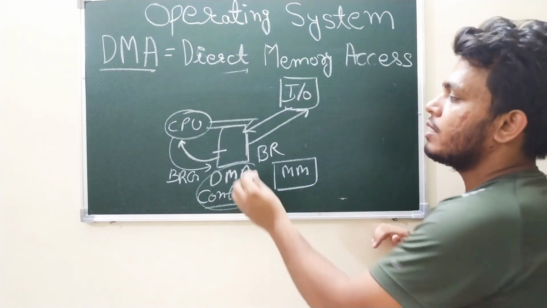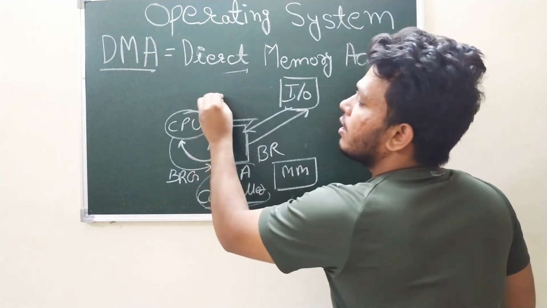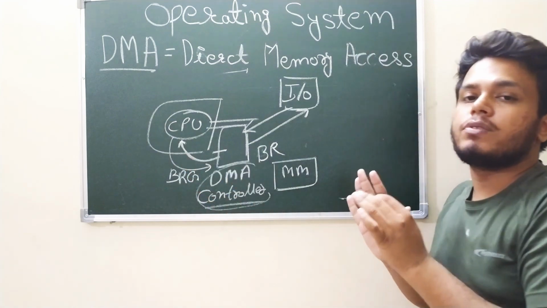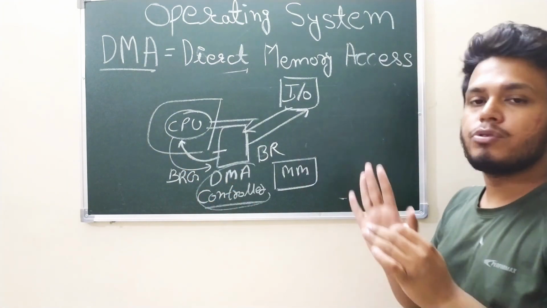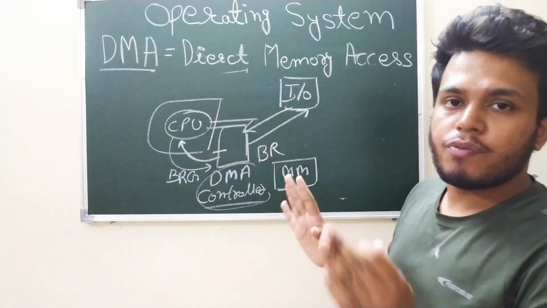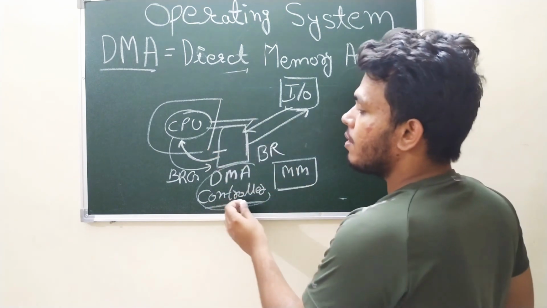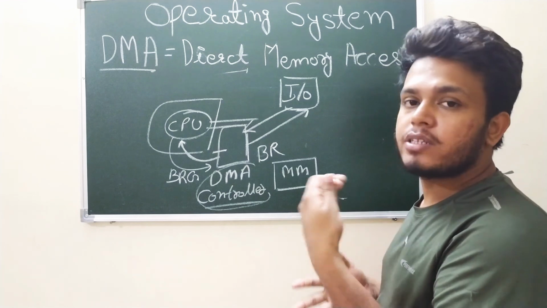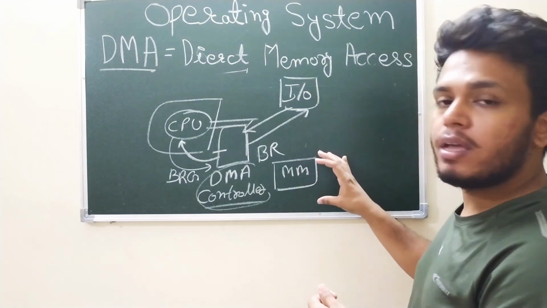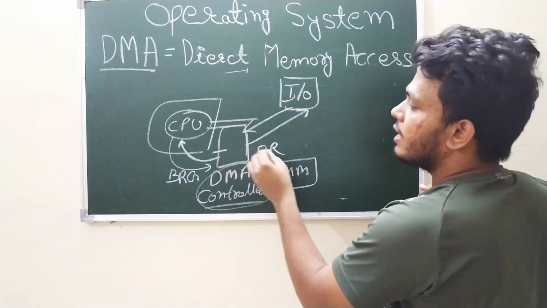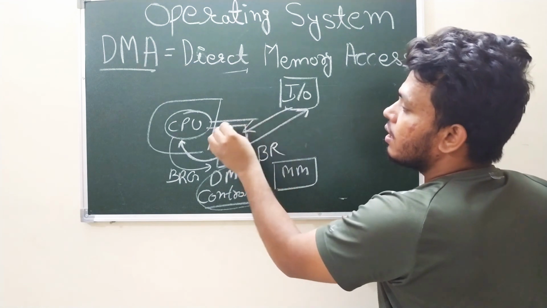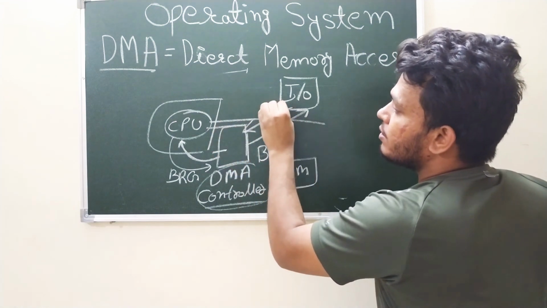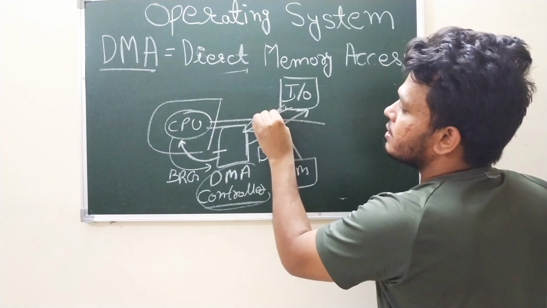The CPU is disabled at this particular state and is not a part of this program. The DMA controller takes the role of the CPU, and it controls how data flows between the input output devices and the memory, and it directly communicates with the input output devices through the buses.